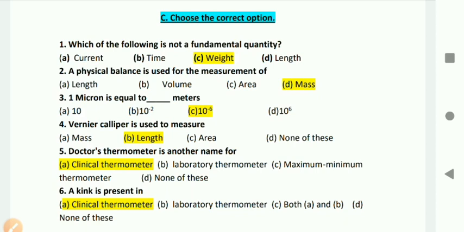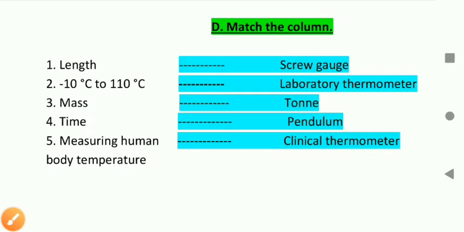Question number D, match the column. All the correct answers are written in front of the question. So please learn it in the same way and write it down in your copy in this way.